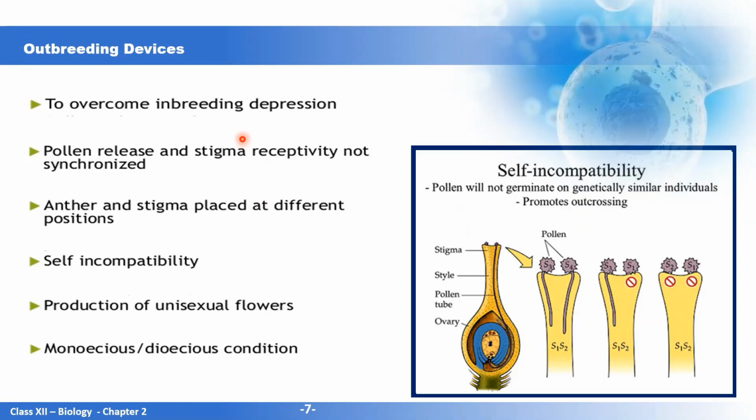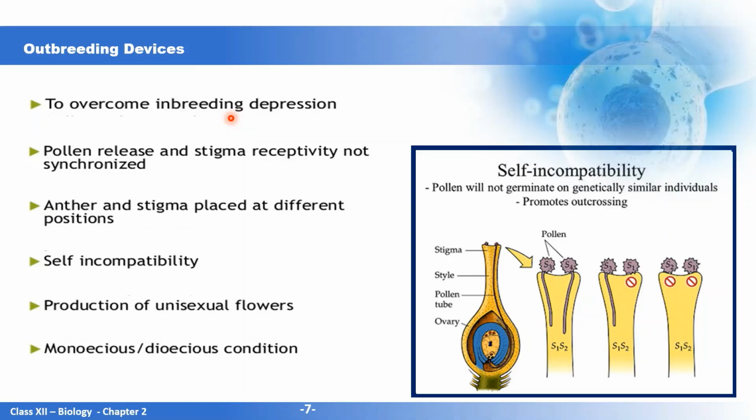Now we come to the outbreeding devices. You will see most of the flowers are hermaphrodites. That means they have both the stamen and pistil on the same flower. Now if they have both the stamen and pistil on the same flower, there are more chances of self-pollination, and continuous self-pollination leads to inbreeding depression. That means there is loss of fertility and vigor.